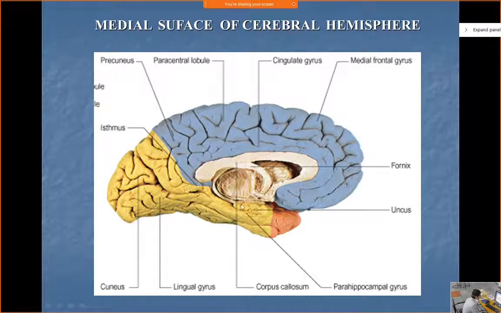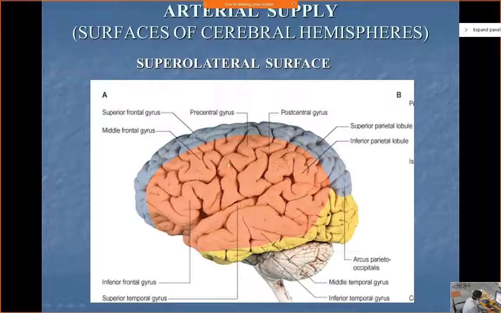Okay, these are the cerebral hemispheres. Developmentally, they develop from a part known as the telencephalon. The forebrain has the diencephalon and the telencephalon. So this part where the thalamus and the hypothalamus lie is the diencephalon, and the rest of the part is the telencephalon, from where the cerebral hemisphere will develop. Now the cerebral hemisphere has different parts. The demarcation, we will have a separate class for that.